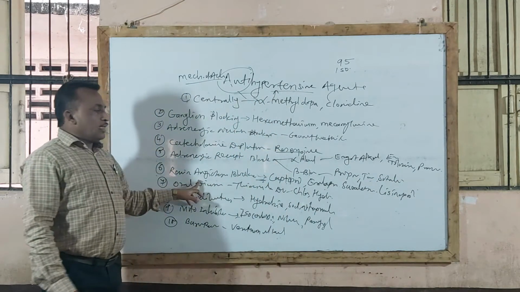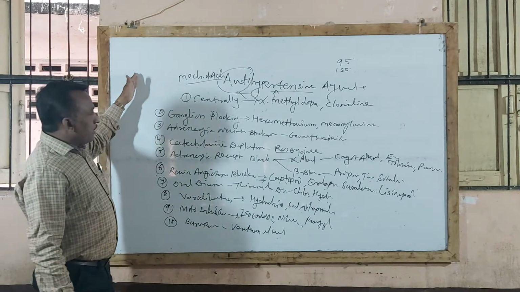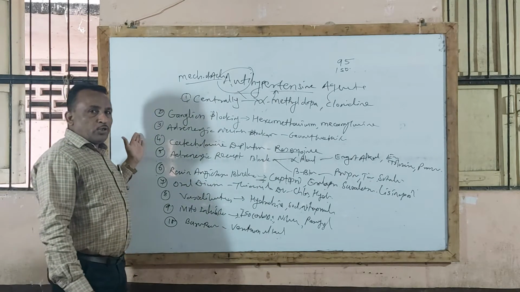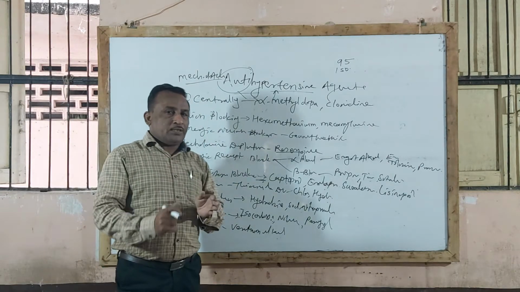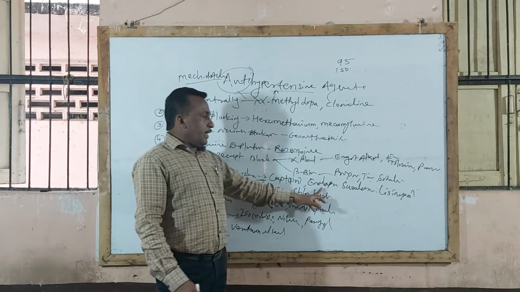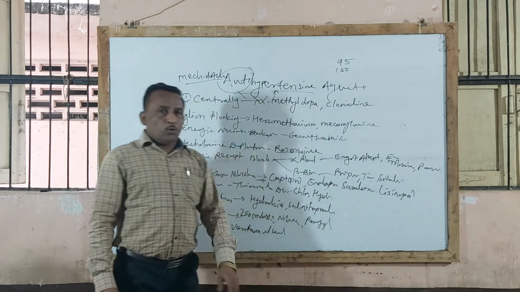Then the renin-angiotensin system blockers. We already completed that the kidney secretes renin, which leads to angiotensin 1 to 2. So these inhibit the conversion of angiotensin 1 to angiotensin 2. Examples: captopril, enalapril, ceralasin and lisinopril.